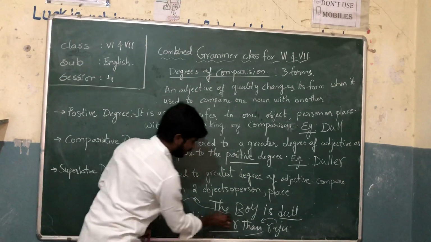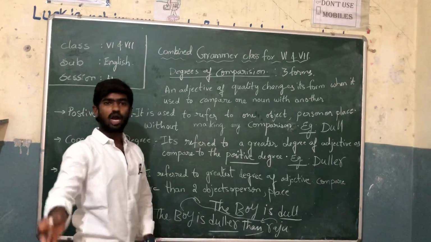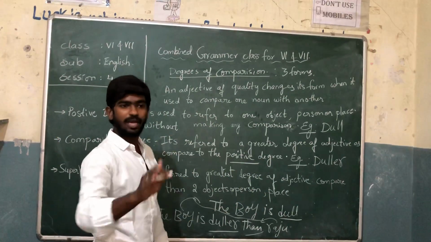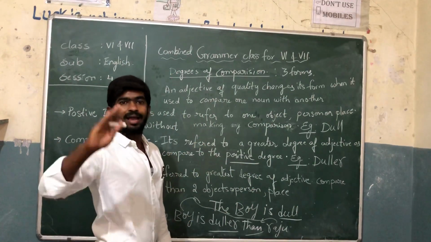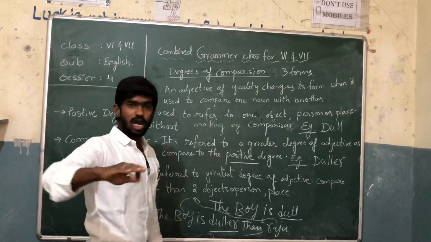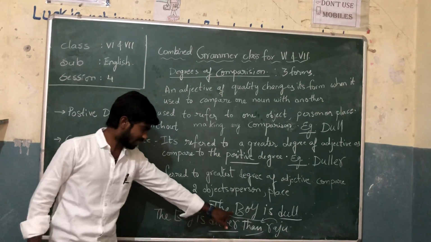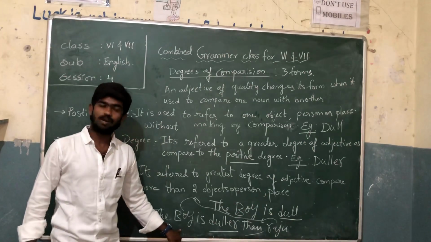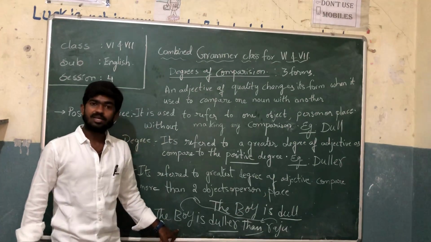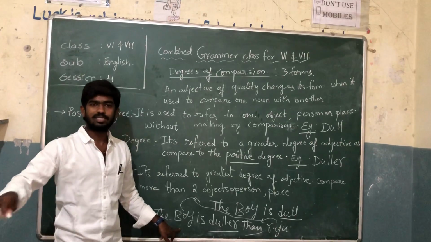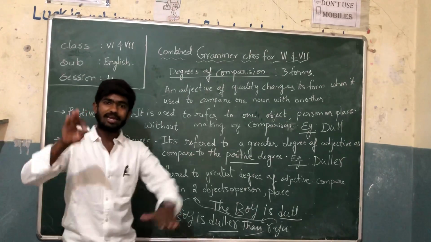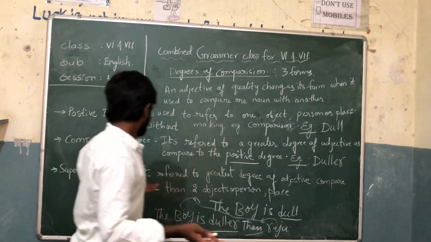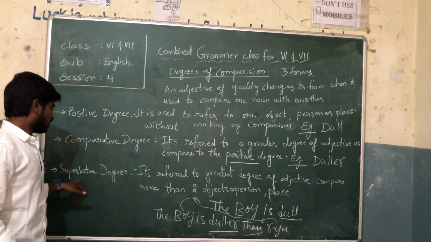Can you see here we are comparing the two persons? We are comparing Raju and that boy. Maybe whoever, that boy is duller than Raju. Here can you see? In the first example, we are not comparing any person, but in the second example, we are telling this boy or that boy is duller than Raju. Here we are comparing the two persons. Clear? Got it? So next one.